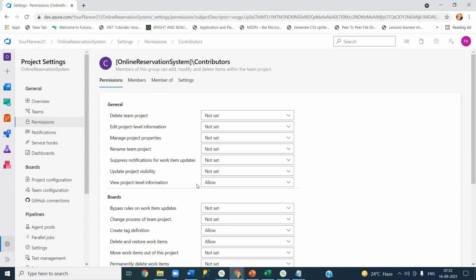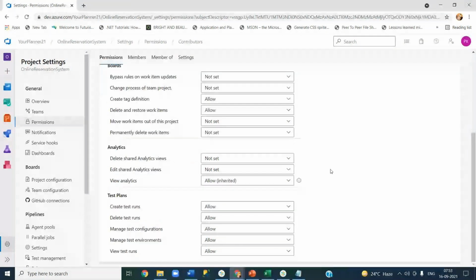Most of the things you see, anything related to edit or modify, is not set. As I said, deny is also equivalent to that. Only the viewing related ones are allowed. You see view analytics, and he can create test plans, he can run the test, he can create the test, and you can view the test as well.